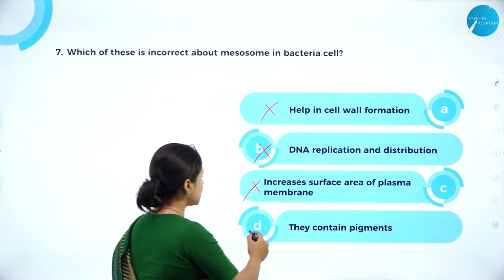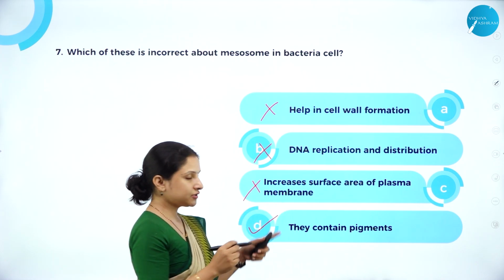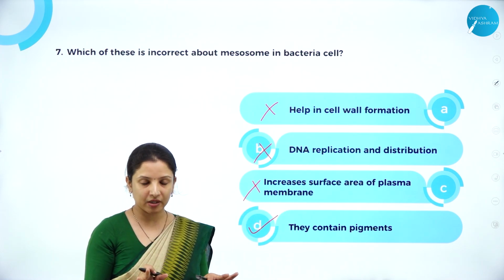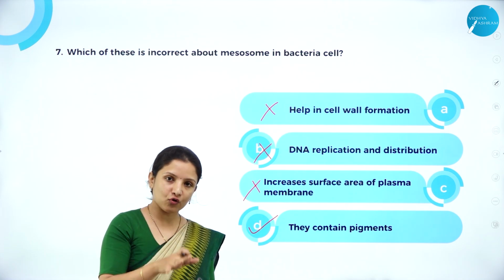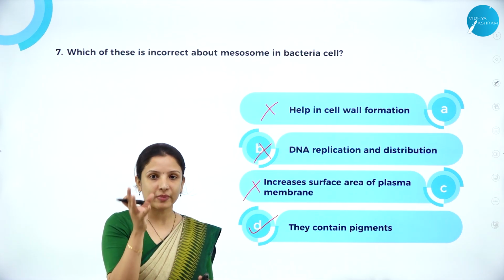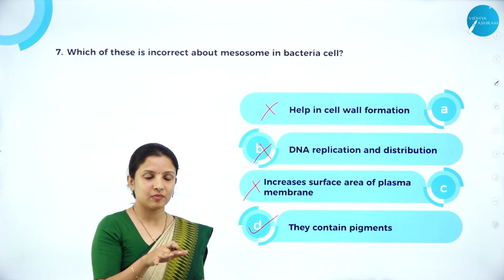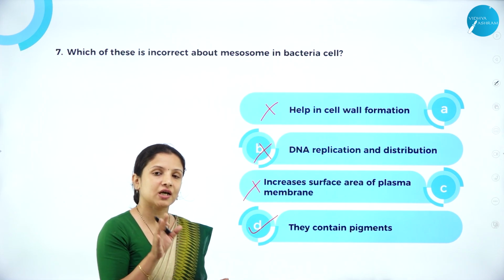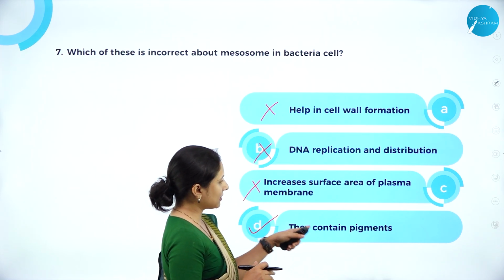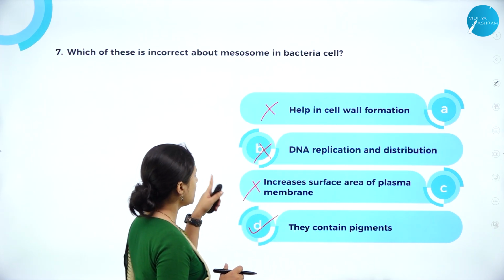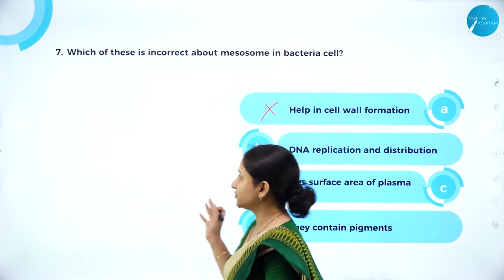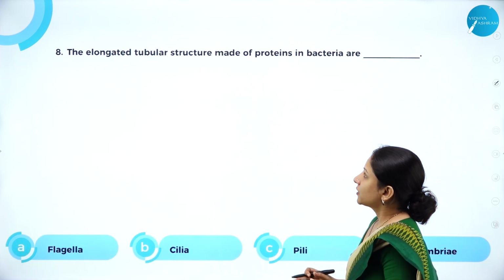So therefore, option D is the right answer, because mesosomes do not contain any pigment. It is the chromatophores that are there, in the cyanobacteria. They have special foldings in the plasma membrane which are called chromatophores, which contain pigments. So they contain pigments is wrong here. Therefore, option D is the right answer for this particular question. Next question.